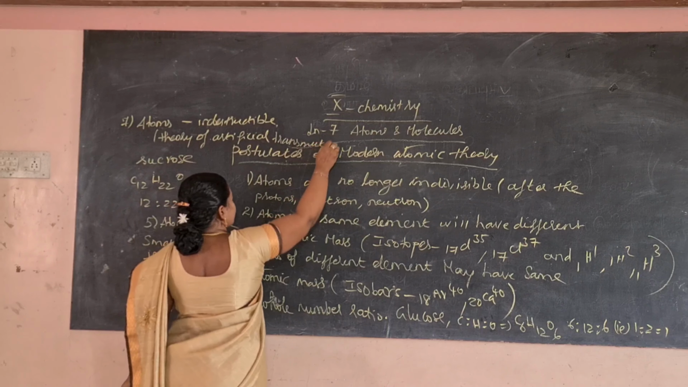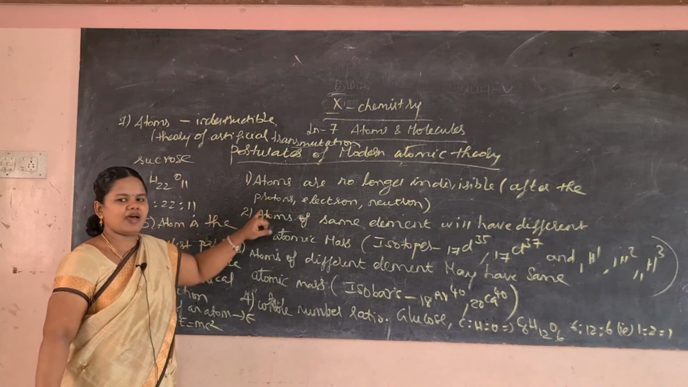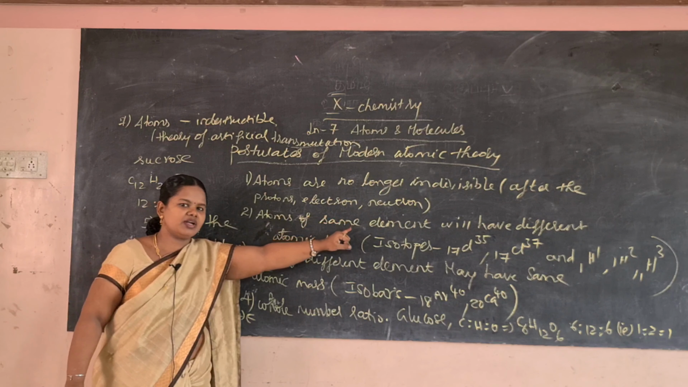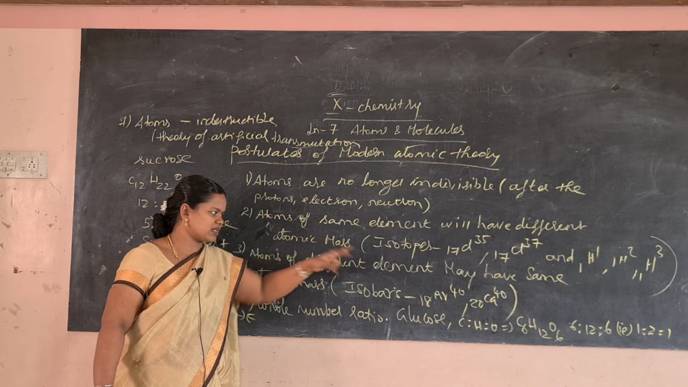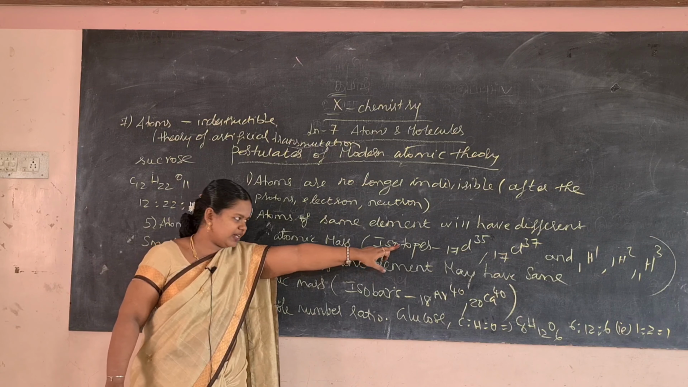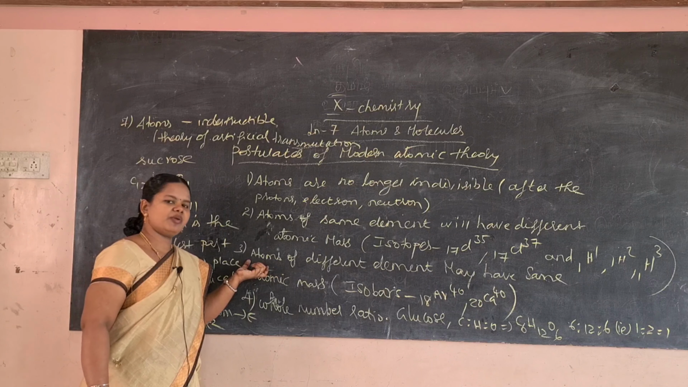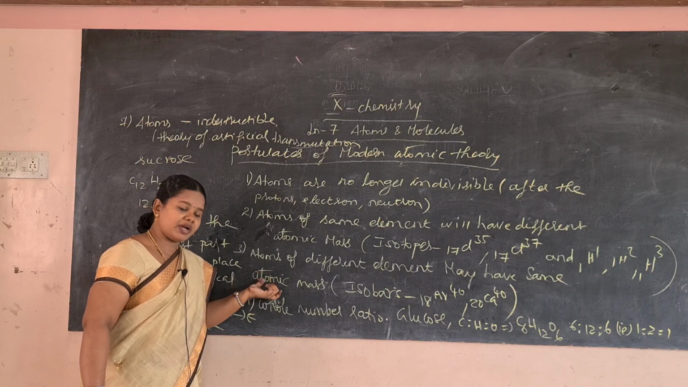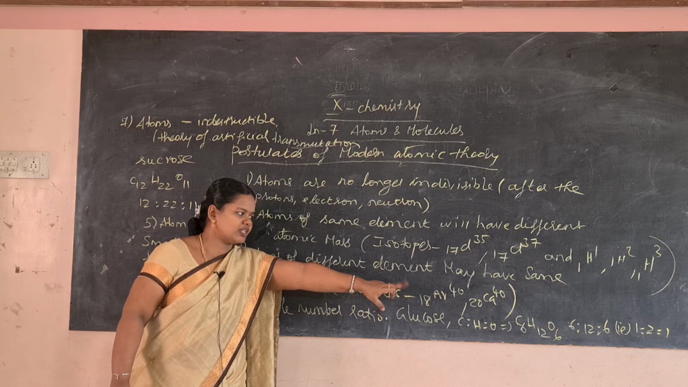So what are the postulates of modern atomic theory? Atoms are no longer indivisible after the discovery of proton, electron and neutron, and atoms of the same element may have different atomic mass, that is isotopes, example 17Cl35 and 17Cl37, and atoms of different elements may have the same atomic mass, that is isobars, argon 40 and calcium 40.